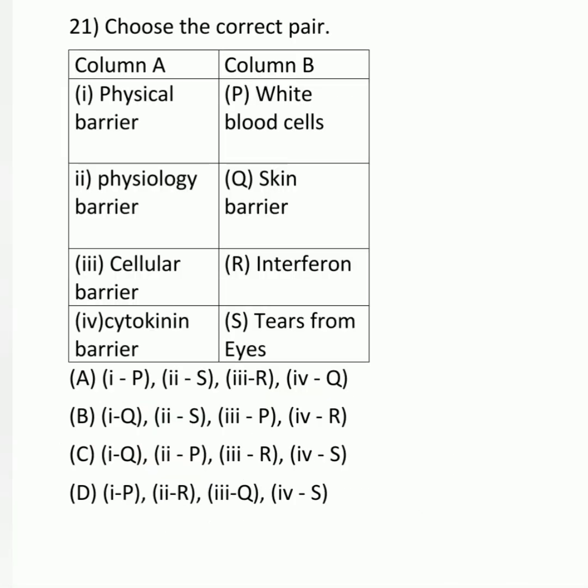21. Choose the correct pair. A. Physical barrier is skin. Physiological barrier, tears from eyes. Cellular barrier, white blood cells. Cytokine barrier, interferon.